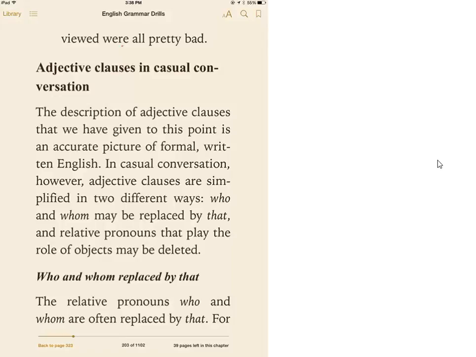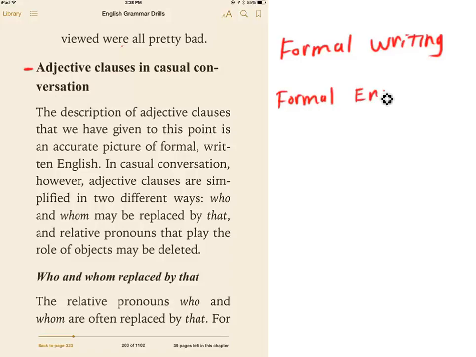Okay, welcome back as we continue our discussion on adjective clauses. All right, so we're still talking about adjective clauses. So far we've talked about adjective clauses in formal writing. In English class we are learning formal English. That's important. Okay, we're learning about formal English.